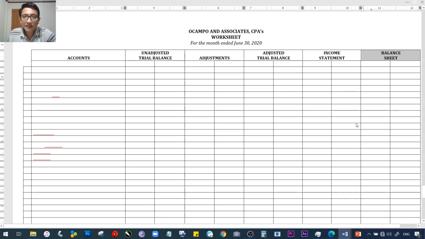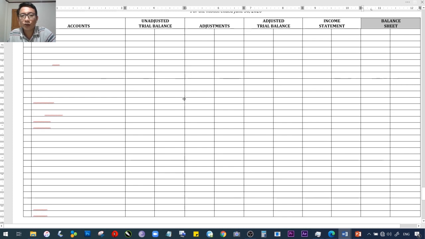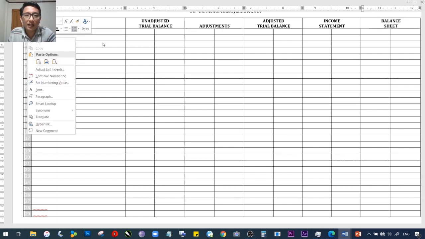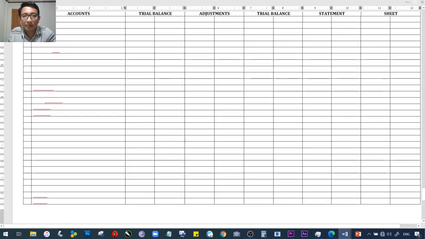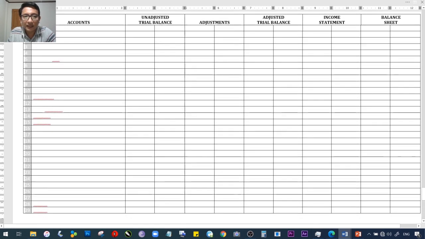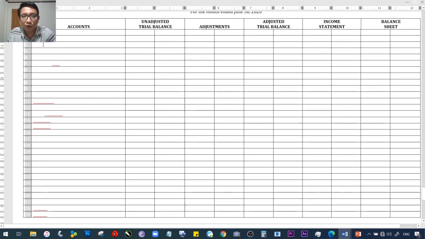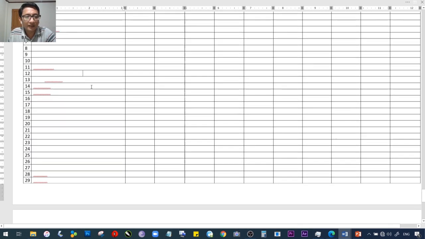So once again, class, nag-journalize ka, nag-post ka, at gumawa ka ng trial balance. The next step in the worksheet preparation would be copying kung ano yung nakalagay exactly doon sa trial balance. Doon sa worksheet mo, class, wala kang ganitong column, okay? Dito sa left portion. Dito lang sa illustration natin, naglagay ako ng separate column for ease of reference para mas madali nating matumbok kung ano bang row yung tinutukoy natin. So, naglagay ako ng numbering dito sa left side, okay? Pero sa worksheet mo, huwag kang maglalagay ng ganitong column. Baka magalit yung teacher mo, okay?